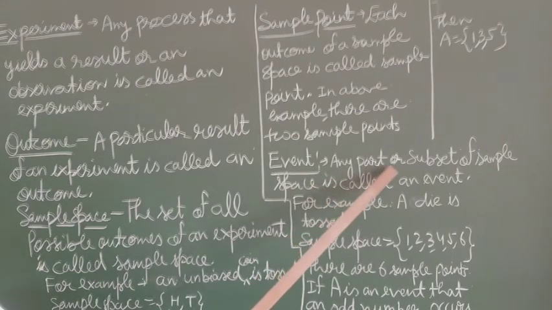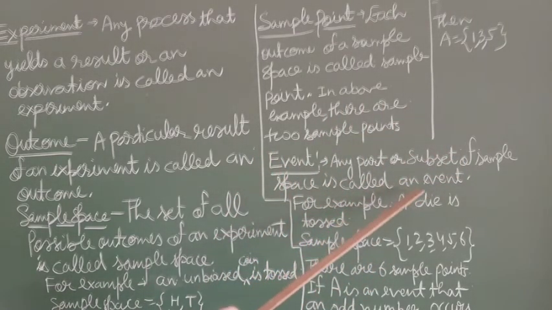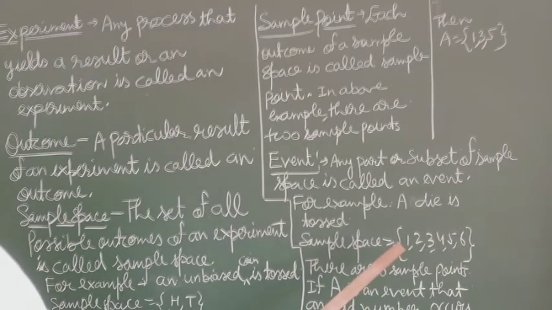Now, what is an event? Any part or subset or subgroup of sample space is called an event. For example, a die is thrown, then sample space is {1, 2, 3, 4, 5, 6}. There are six sample points. Now, if A is the event that an odd number occurs, then there are three odd numbers: 1, 3, 5.